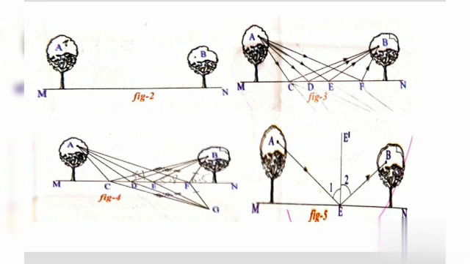The length of the path ACG is equal to the length of the path ACB. Similarly, the length of the path ADB equals the length of the path ADG.